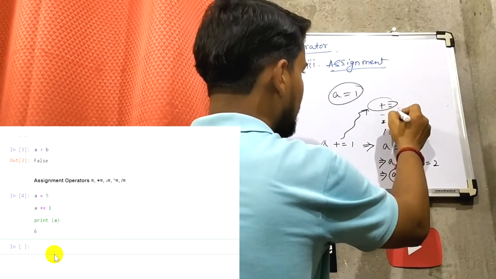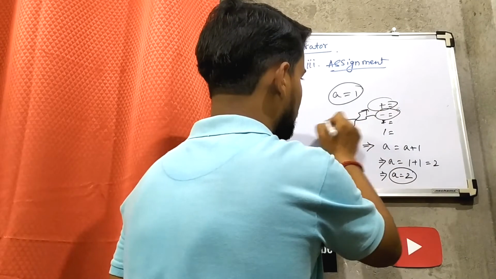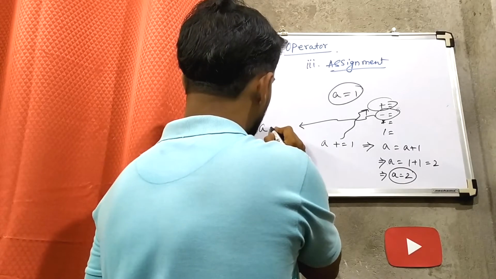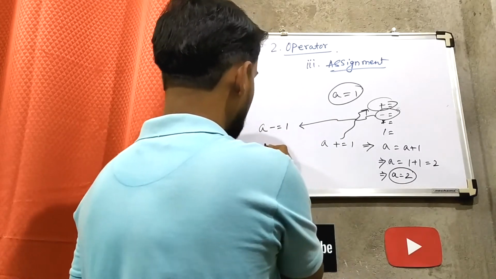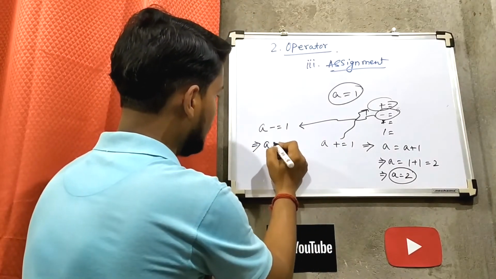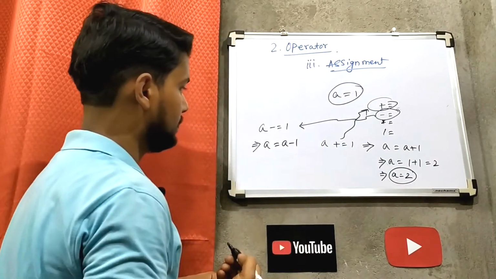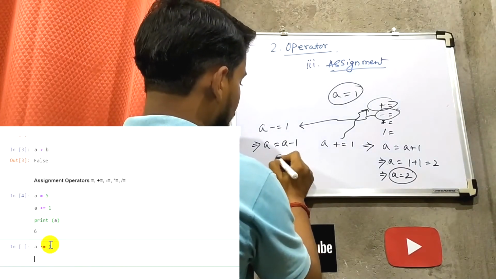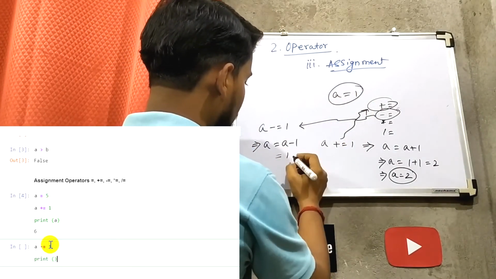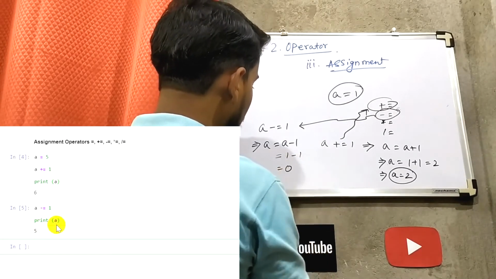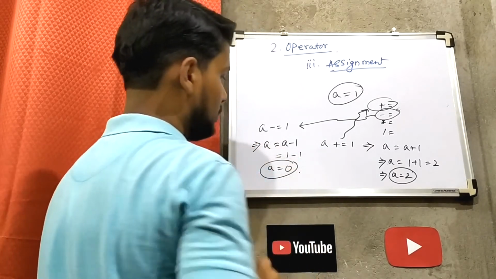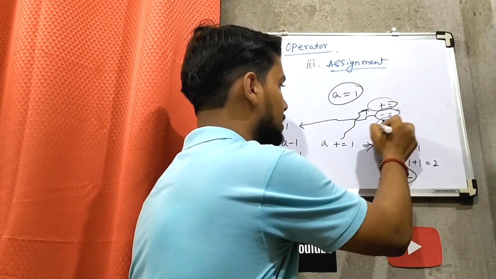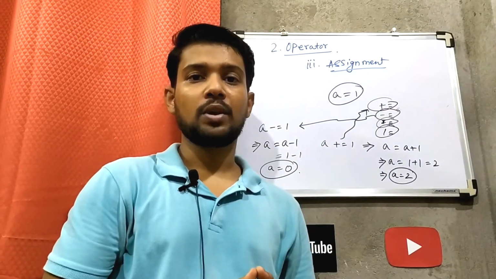In a similar way, if you consider the subtraction operation, a minus equals 1, that means a is equal to a minus 1. If you already have the value 1, then 1 minus 1, so the new value becomes 0, a equal to 0. That is how the other operations, multiplication equals and division equals, will also operate.